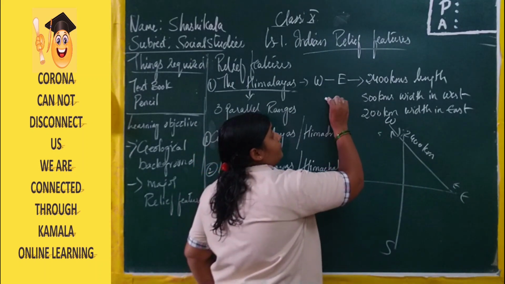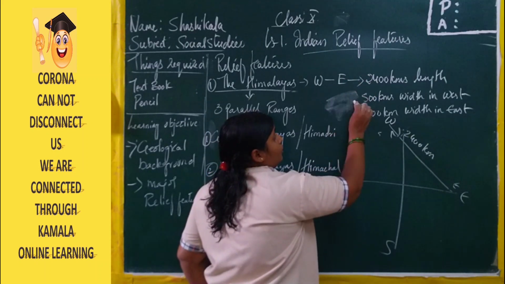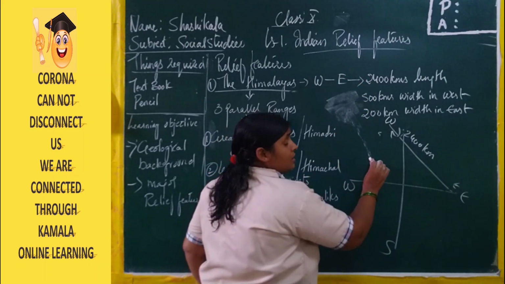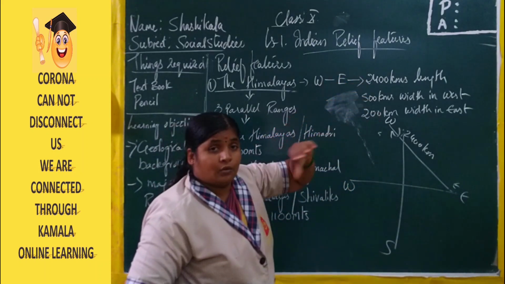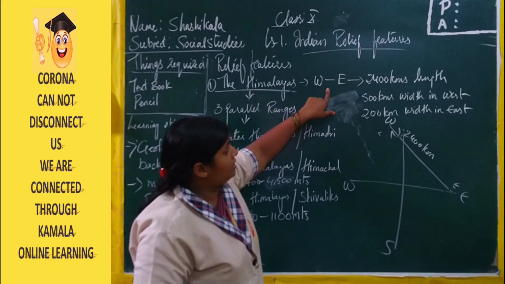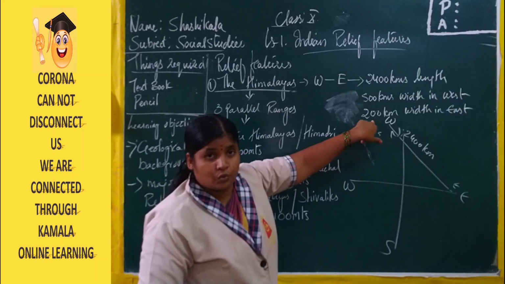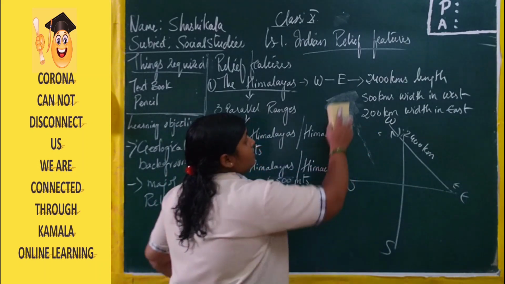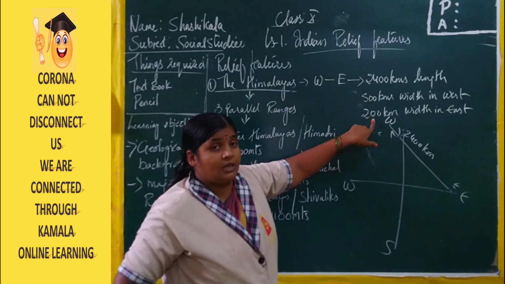When they come from the high elevated land, the Himalayas are very broad, and when they move towards the downward area, the width is reduced. Here on the top we have 500 kilometers. When we move towards the downward direction, it is 200. So it is reducing, and there is a great difference. Here we can take it as 300.